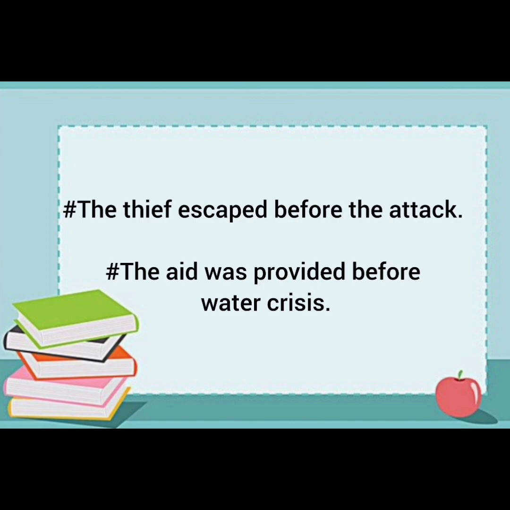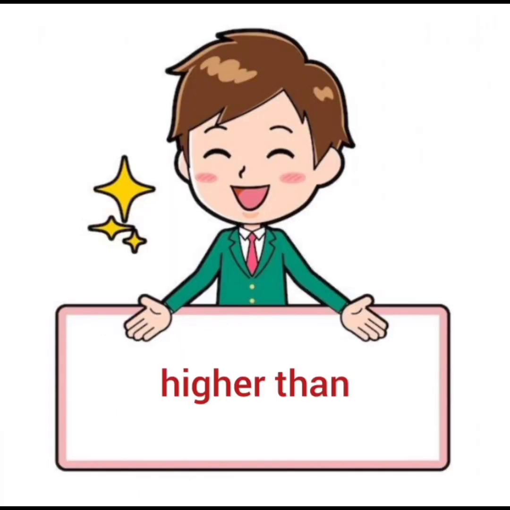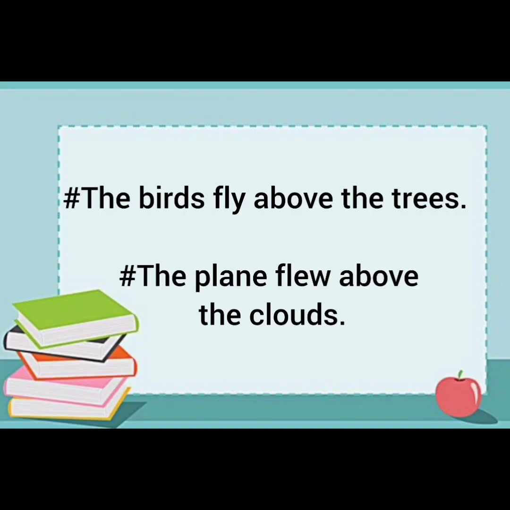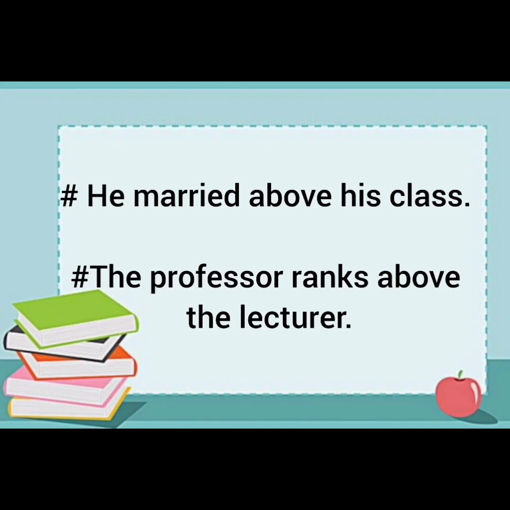Then the next preposition is above. Where can we use above? So here are the conditions. The first condition is that it is used to denote higher than. For example, the birds fly above the trees. It means that the birds fly higher than the trees. The plane flew above the clouds. And above is also used for higher rank, position. For example, he married above his class. The professor ranks above the lecturer.